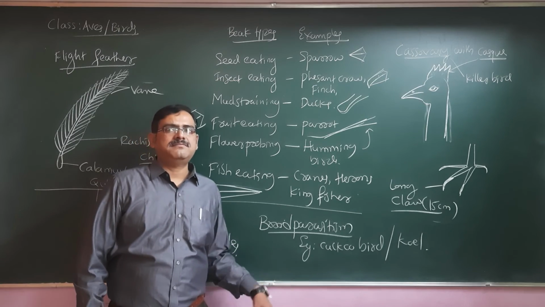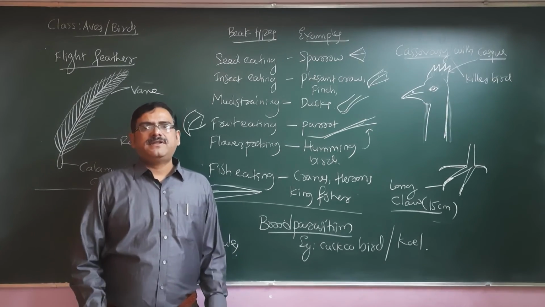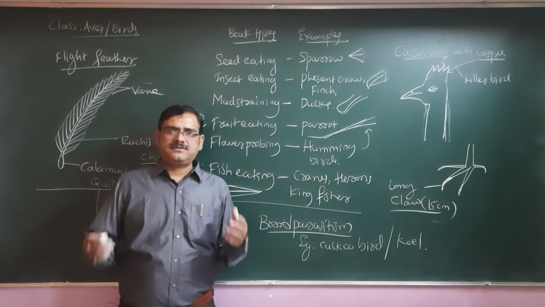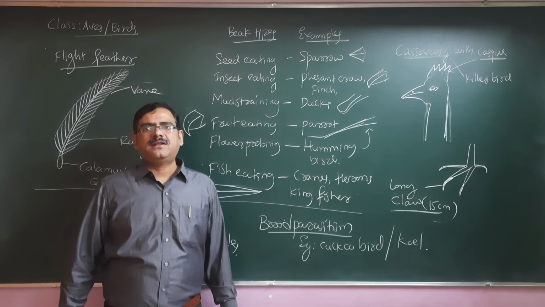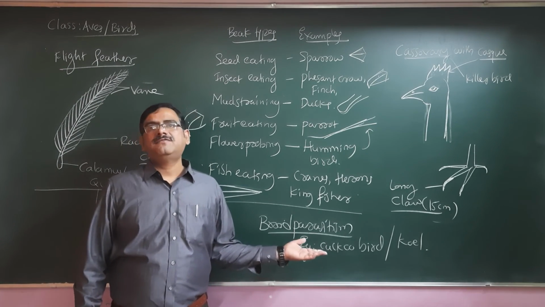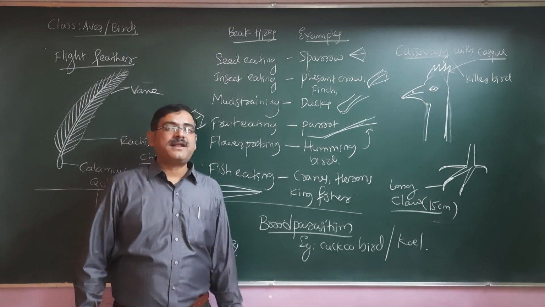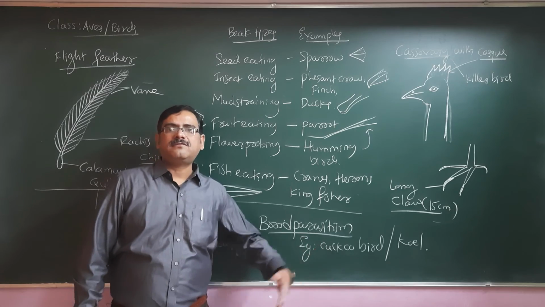It starts killing them. So this young one will attain the attention of the parent bird, and it will eat as much as possible. Thus it becomes a parasite in the brood of the host. That's why it's called brood parasitism. This kind of peculiar characteristic is also there in birds.